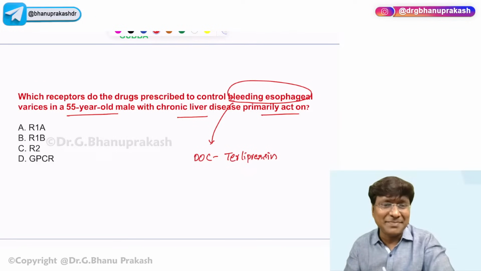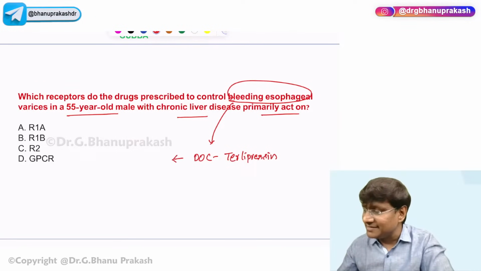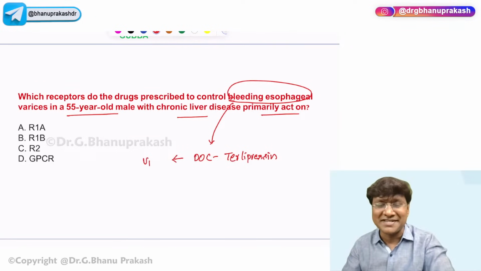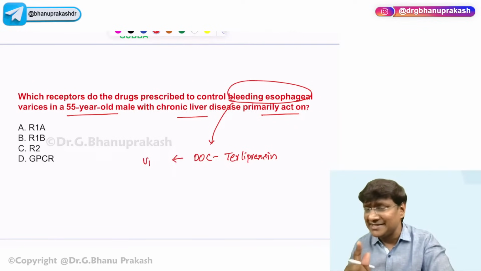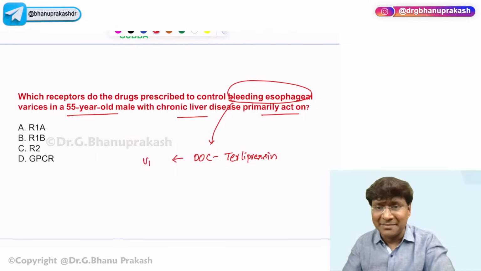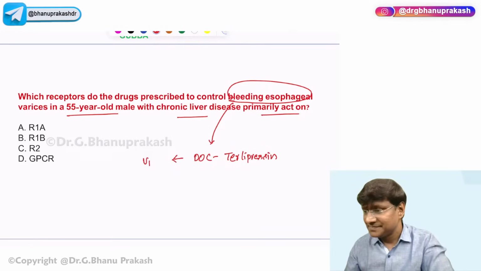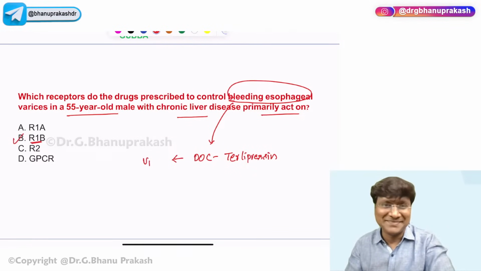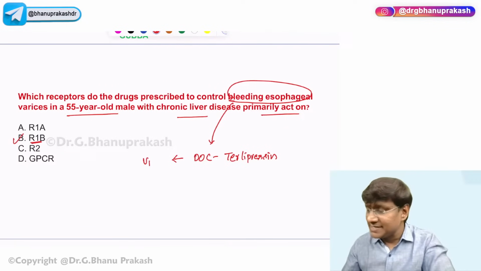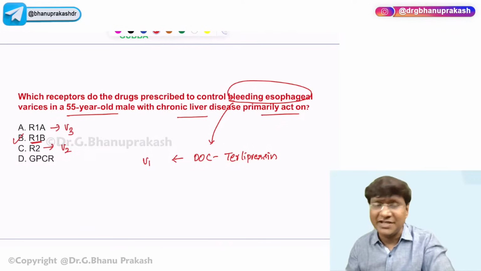Now, where will this terlipressin act? This particular terlipressin will act on the V1 receptors. Now, what is another name for the V1 receptors? Yes, very good. That will be R1B. Whereas R2 receptors are V2 receptors and R1A receptors are V3 receptors.